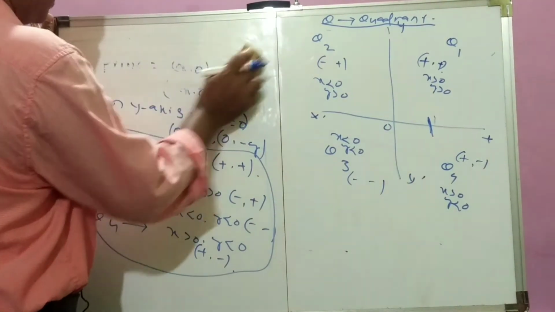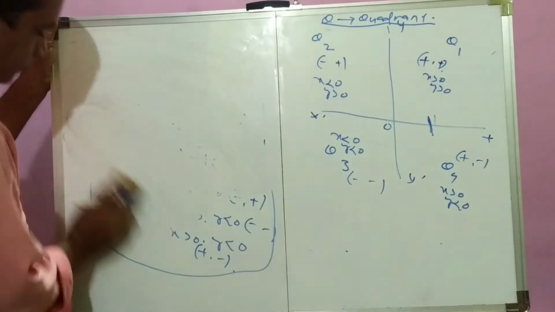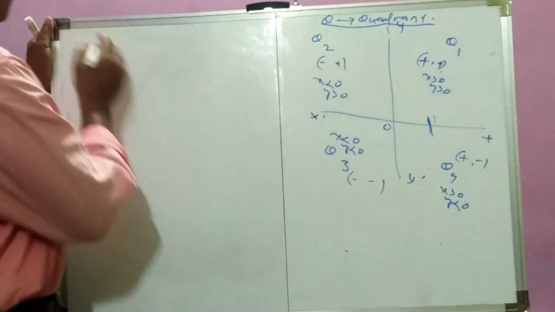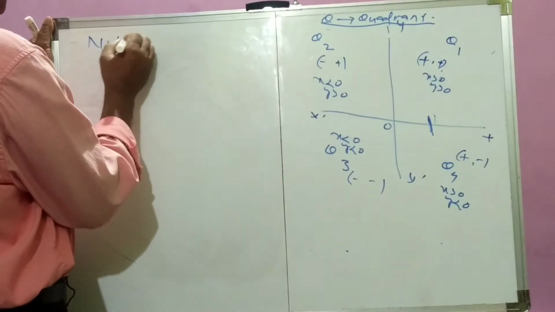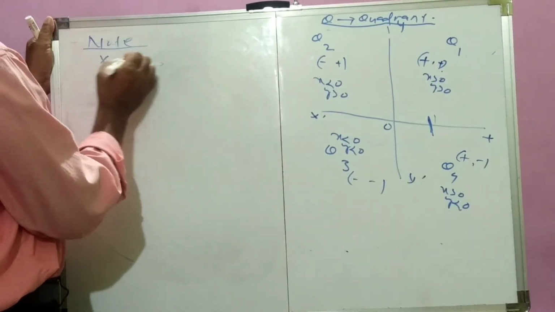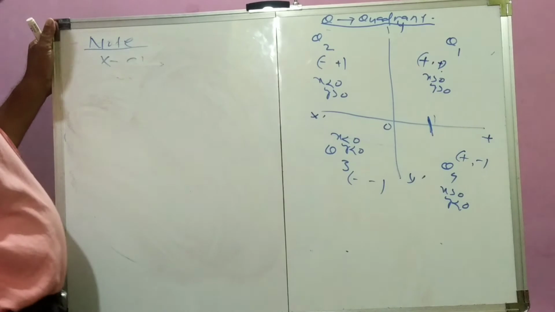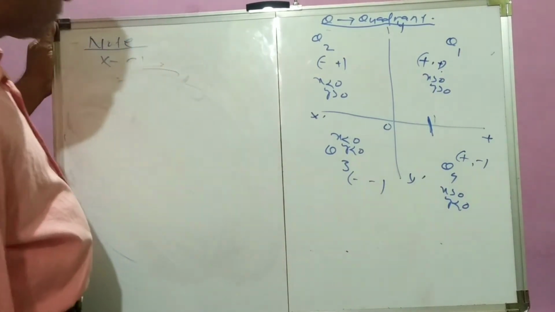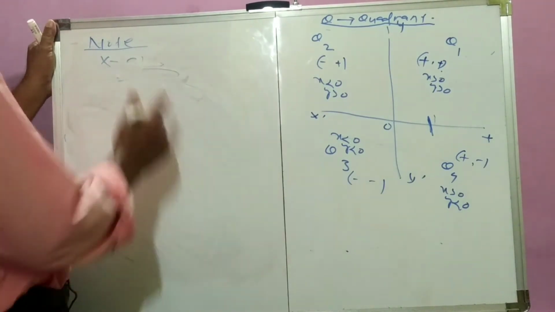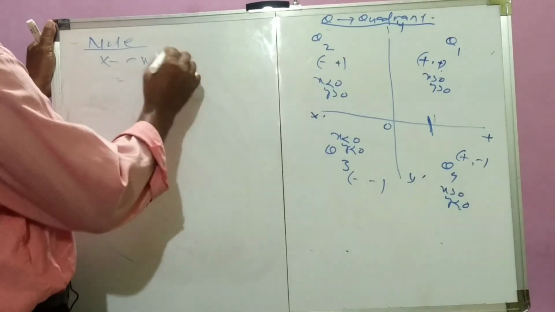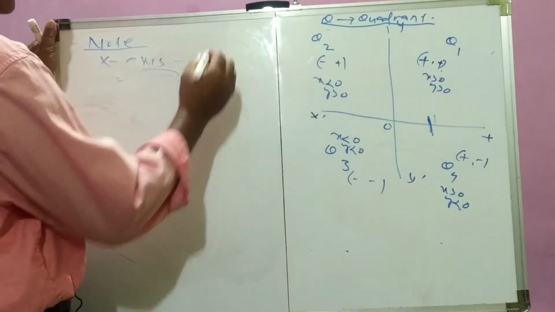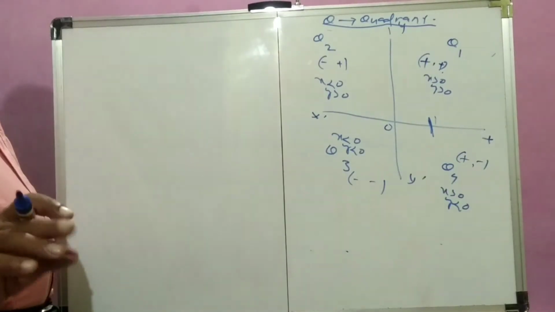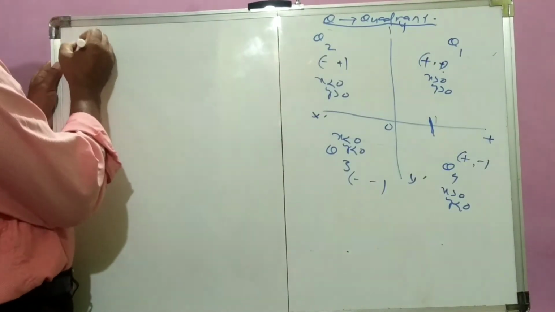Now let me relax. Now there is another thing. Tell me, the x-axis is called what? Now that is a note, write it down. Note: the x-axis is called abscissa. Go, now make a note.